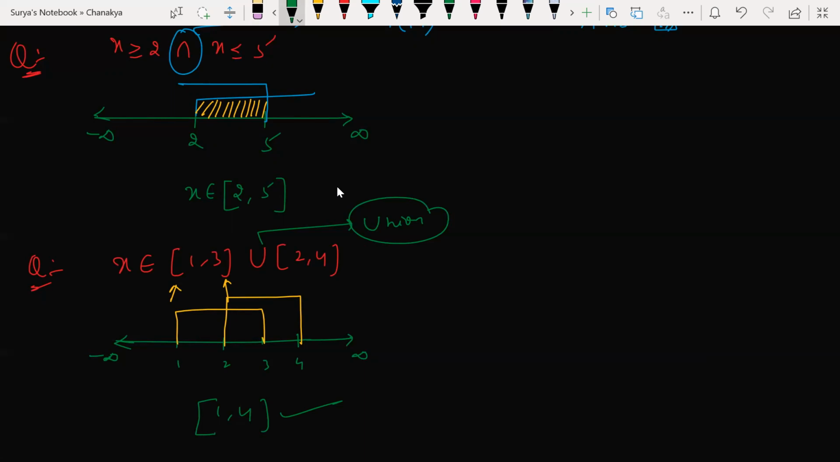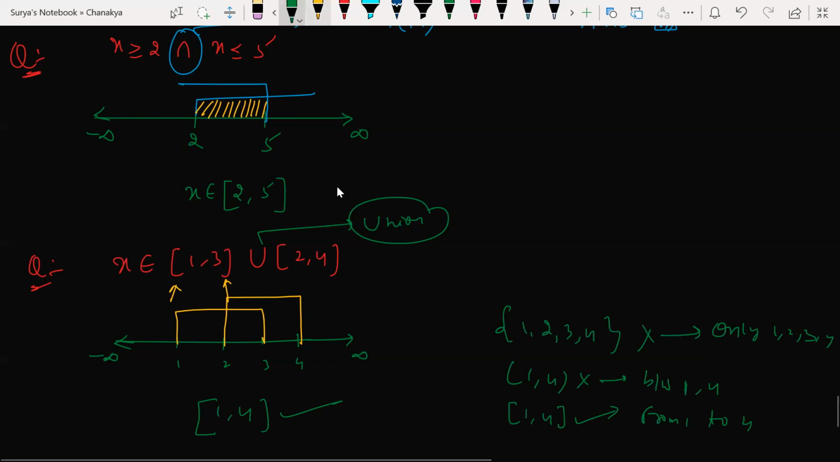No, sir. So many students will be writing like this. Kindly do not write this. This is the wrong way of writing. Don't write this. This is the right answer. So what is the meaning of this? Only 1, 2, 3, 4 here. What is the meaning of this? Between 1 to 4, from 1 to 4. Guys, there will not be any element between 1 and 2, only 1, 2, 3, 4, which is nothing but only 4 elements in that set. You can't write that.